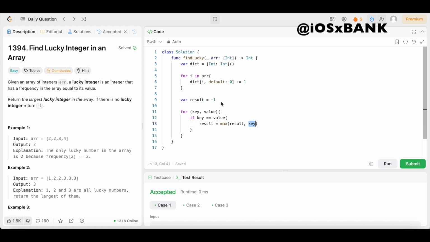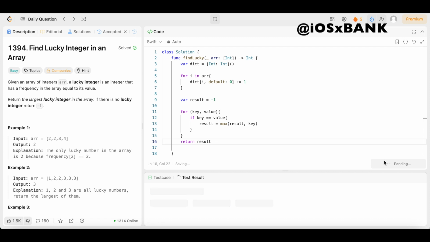So if the key is higher than the result, it's going to change the result to that key. We're going to start the result at a default value of -1, and whichever one is larger, the result or the key, that's going to be the new result. And then underneath all of that, we could just say return result, just like that, y'all.